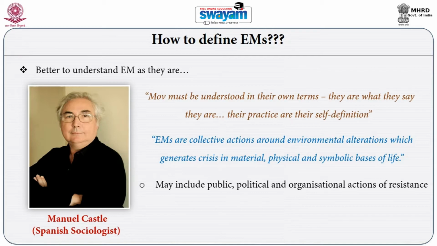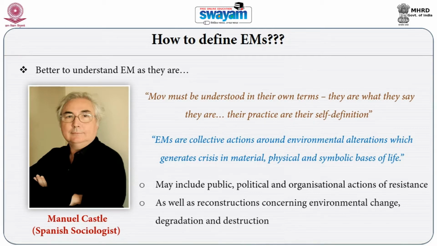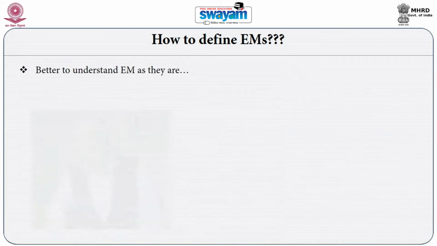They may include public and political or organizational actions of resistance, as well as constructions concerning environmental change, degradation and destruction. So what is essential in defining environmental movement is a collective consciousness about nature. Issues like organization, identity or institution are not so important in defining environmental movements.